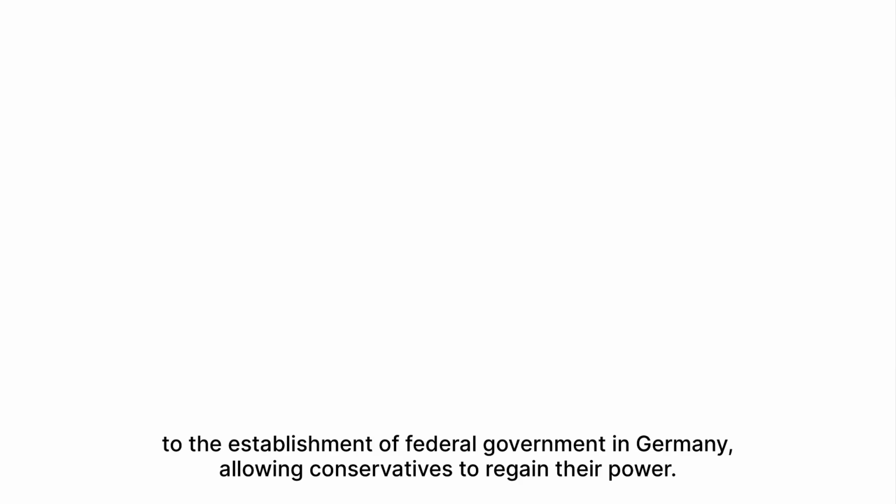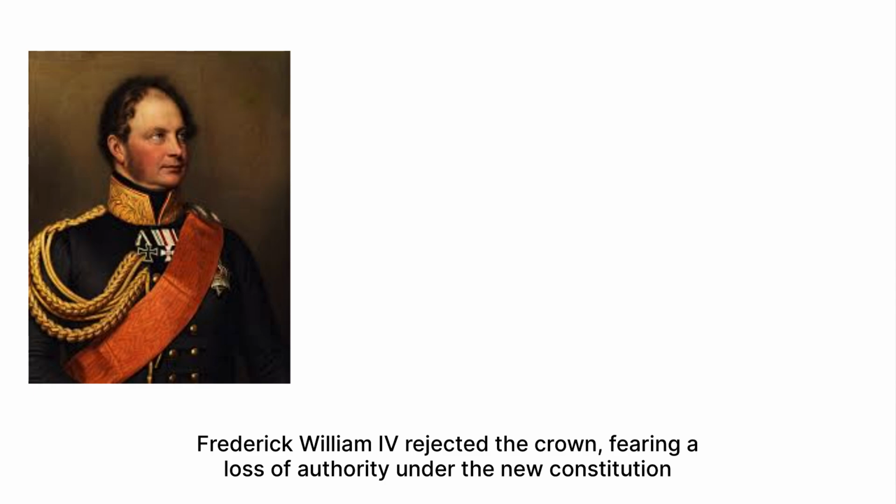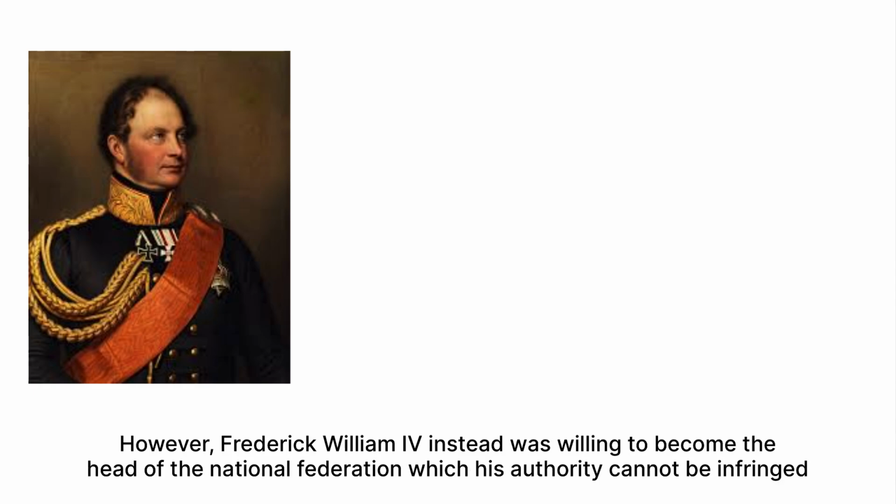In addition to the incompetence of the party, the Austrian government proclaimed their opposition to the establishment of a federal government in Germany, allowing conservatives to regain their power. During this time period, the National Assembly sought a federal union under the Emperor. Frederick William IV rejected the crown, fearing the loss of authority under the new constitution. However, Frederick William IV was instead willing to become the head of a national federation, in which his authority could not be infringed.